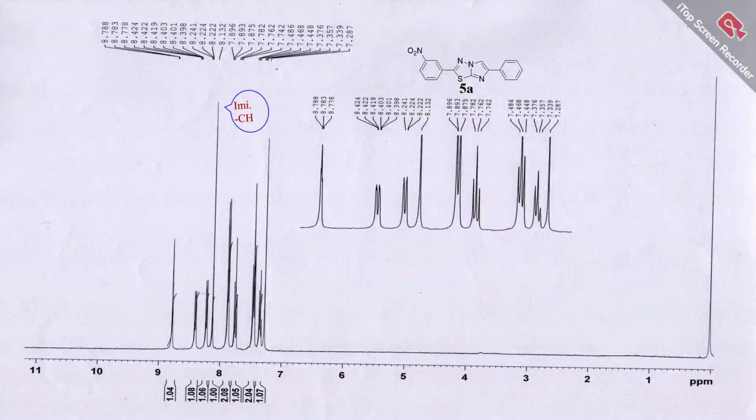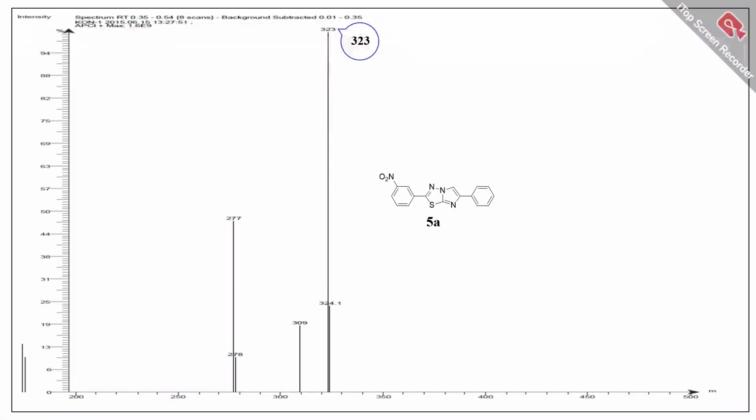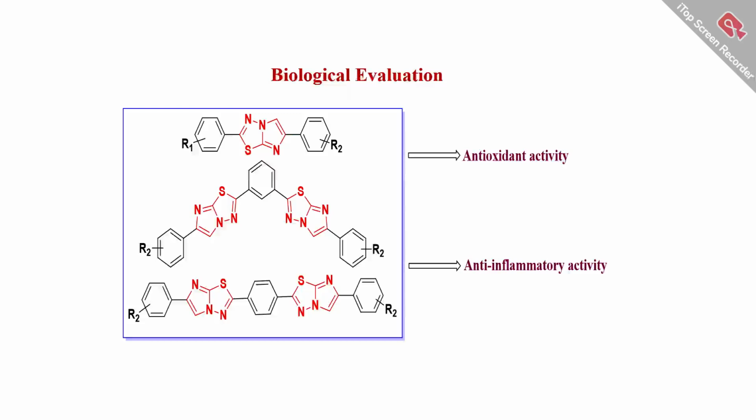This is due to the H5 proton of the imidazole ring. This is the 13C NMR spectrum. It gives the total number of carbons in this compound. It also gives a characteristic peak at 114 delta ppm because of the sp2 hybridized carbon of the imidazole ring. Again, this is the mass spectrum of compound 5a, and the mass of this compound matches with the mass we observed in this mass spectrum.